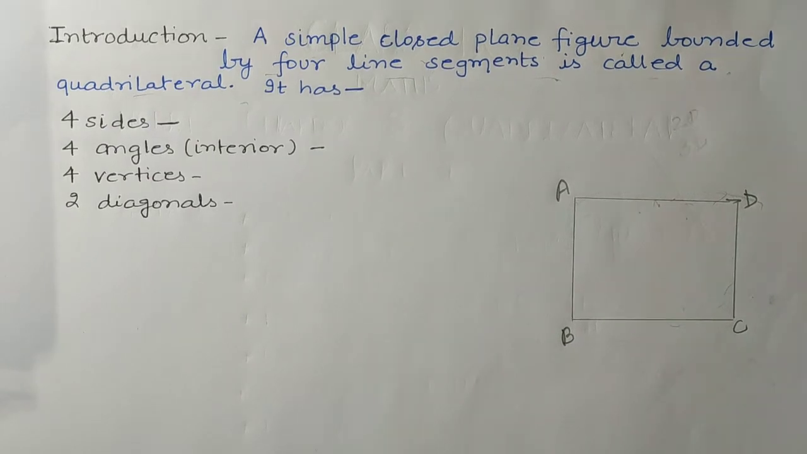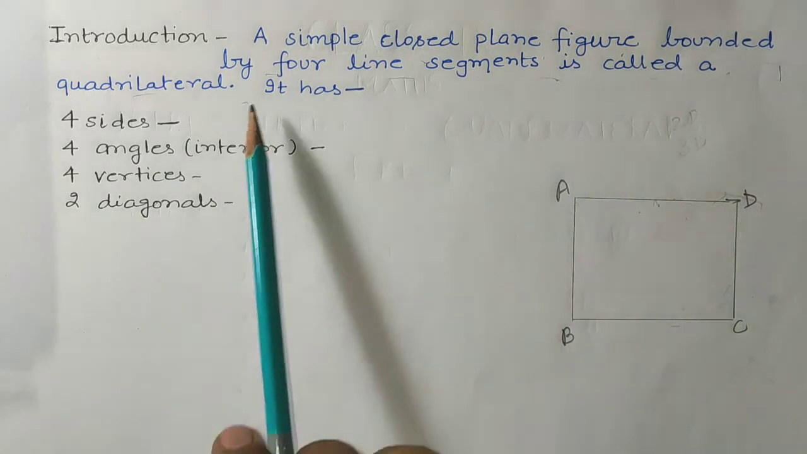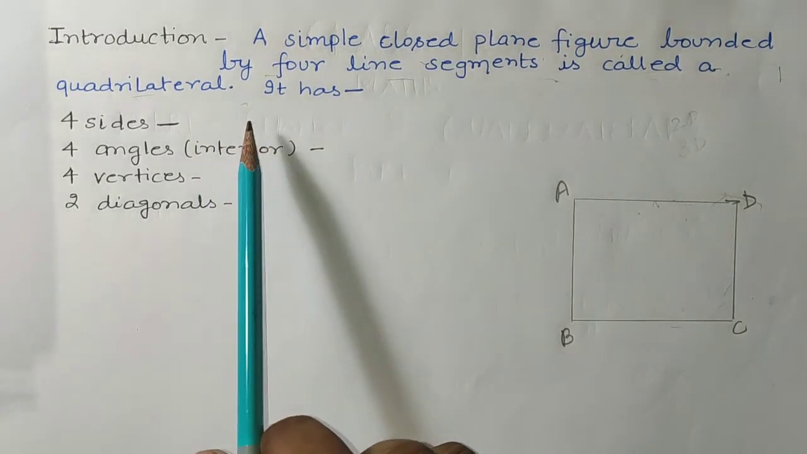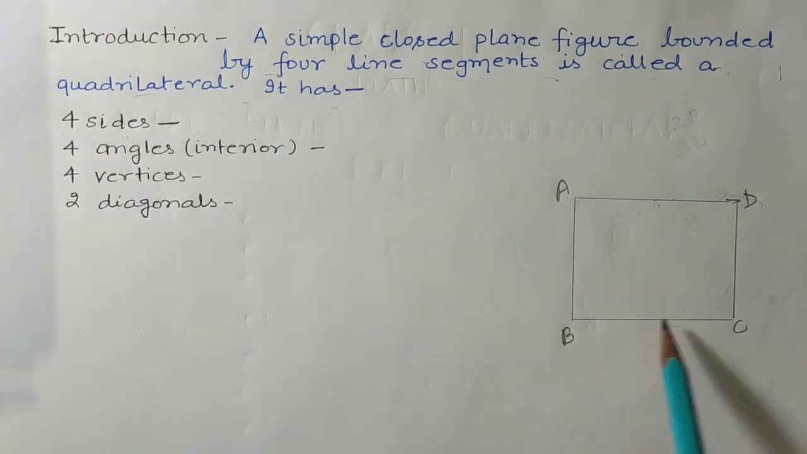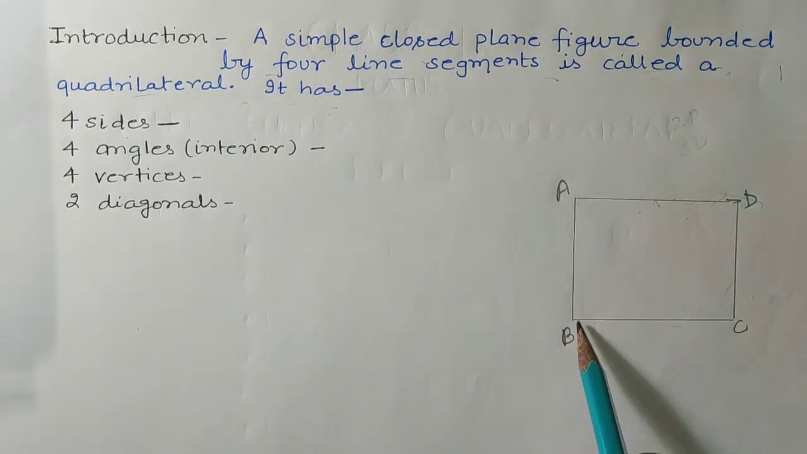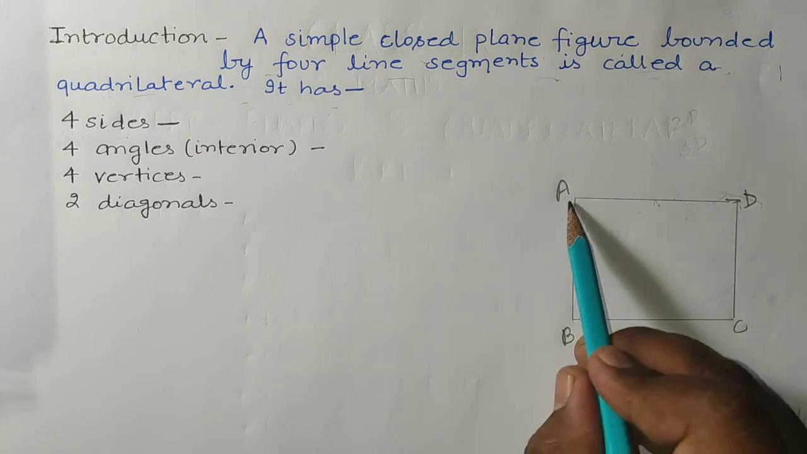So students, simply we can give the definition: a simple closed plane figure bounded by four line segments is called a quadrilateral. This is a quadrilateral. It has four sides. So in this figure, what are the four sides? The first side is AB, second is BC, third is CD, and fourth is DA.